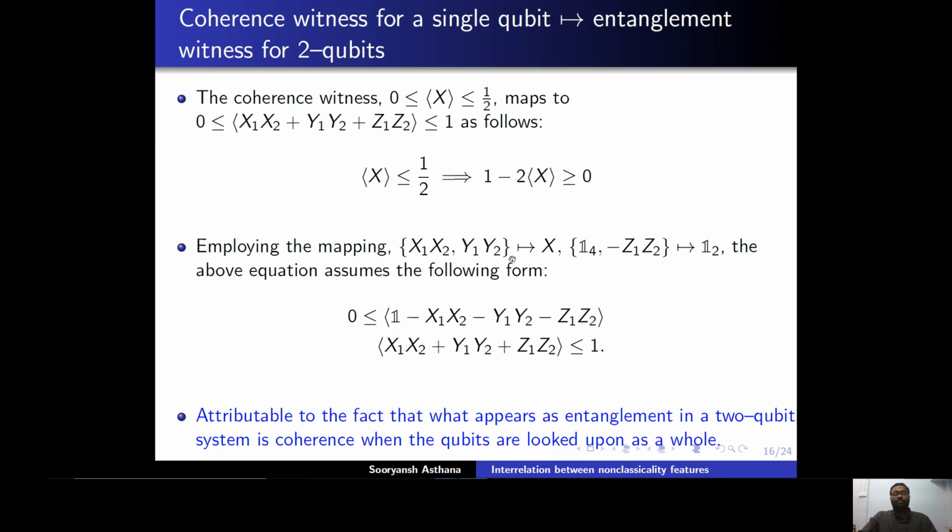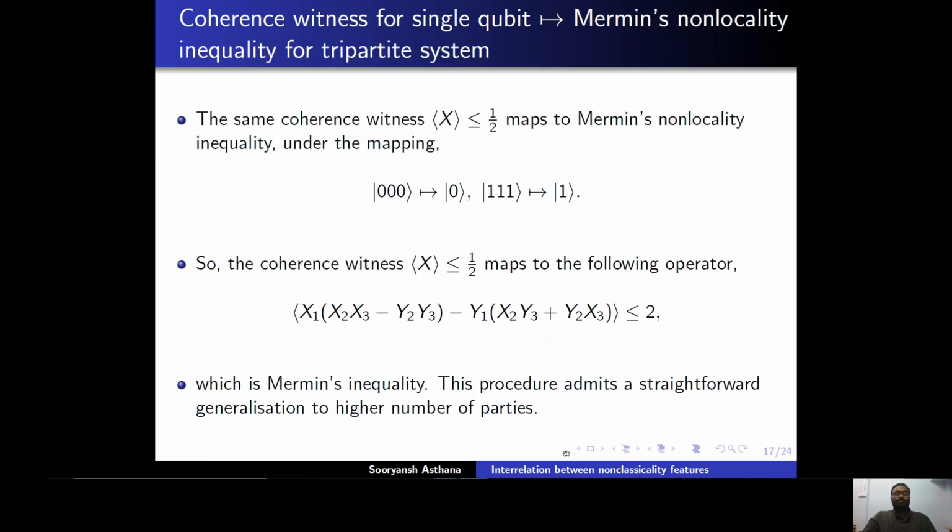x2, y1 y2 map to the Pauli x operator and identity, and minus z1 z2 maps to the identity operator. So we will use these things here, and 1 minus 2 expectation value of x goes to this optimal linear entanglement witness for 2 qubit systems. And we believe that this is attributable to the fact that when we look at it as a whole, the entanglement in a 2 qubit system is nothing but coherence when the 2 qubits are looked upon as a whole.